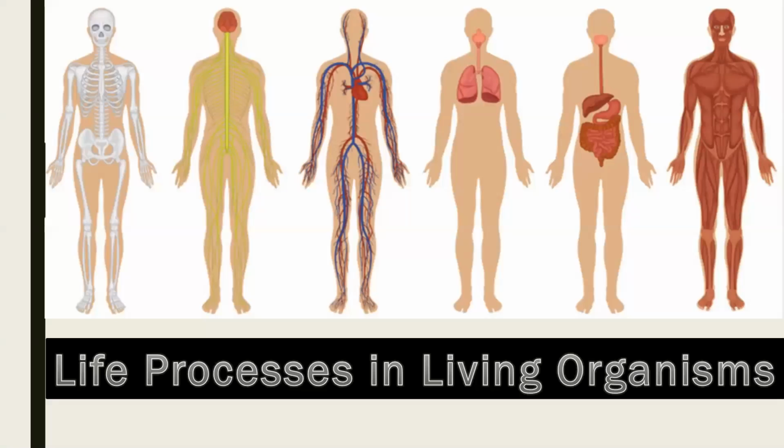One and all, and today we are going to start with our lesson number 15, life processes in living organisms. Before I start with the topic, let me tell you this is one of the very important and interesting chapters which you have in your biology.